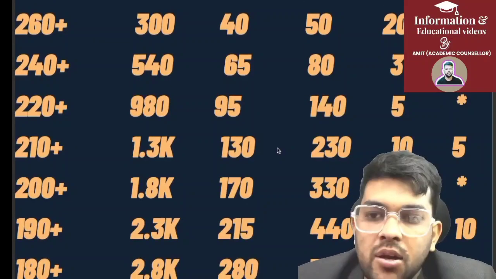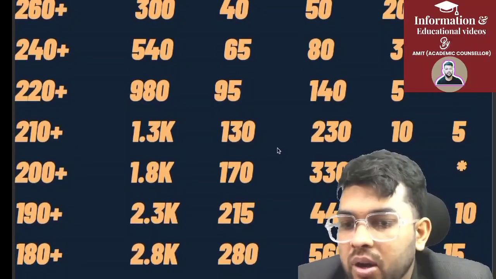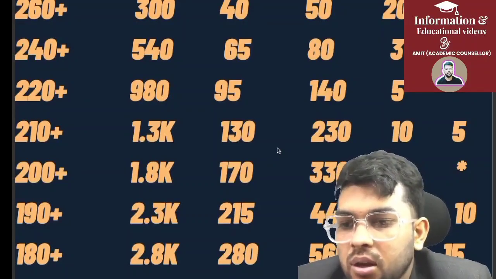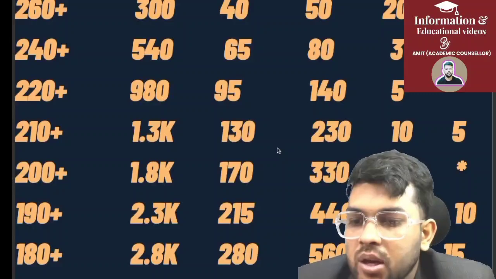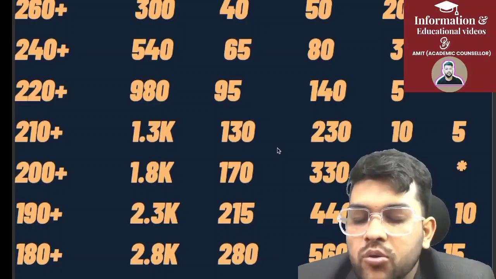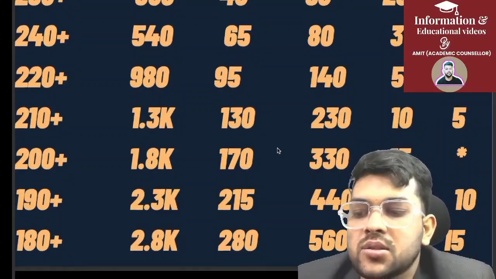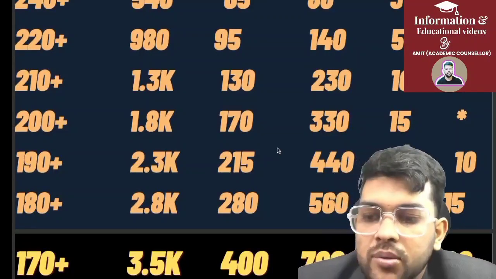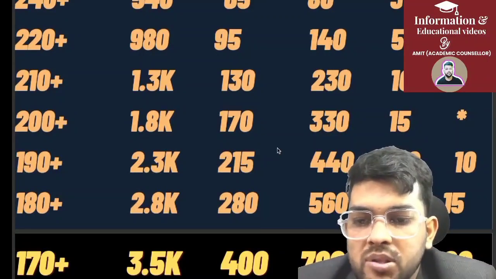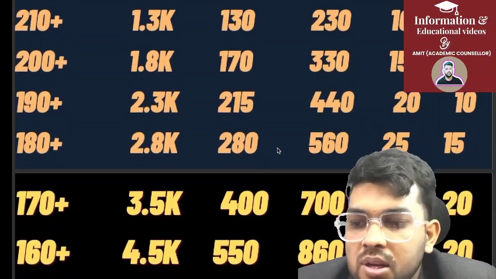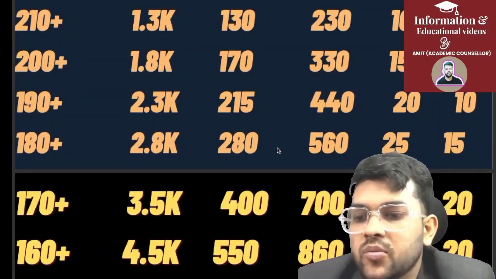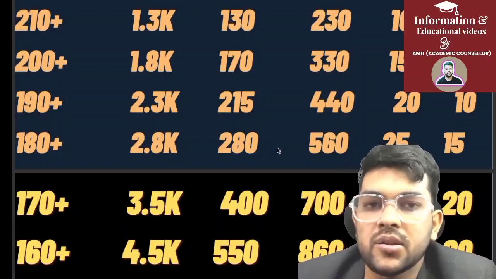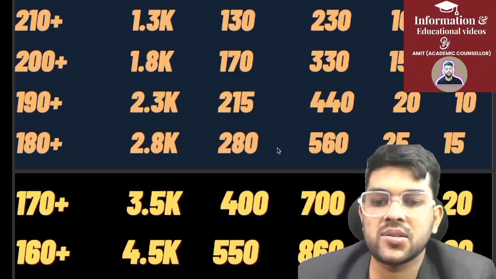And from the last year's data also I have checked the detail. So everything I am providing you after complete analysis. So for 190, 2.3 thousand for general, 215 for EWS, 440 for OBC, 220 for SC, 10 rank for ST. Now for 180, 2.8 thousand for general, 280 for EWS, 560 for OBC, 25 for SC, 15 for ST. Now for 170, 3.5 thousand rank for general, 400 for EWS, 700 for OBC, and for SC 45, ST 20 rank.